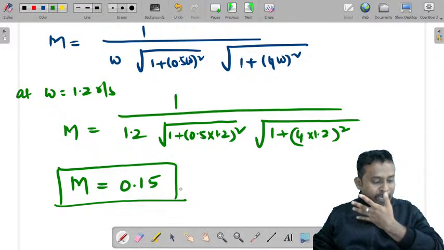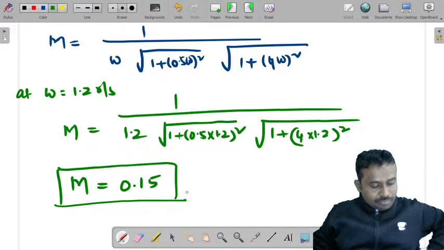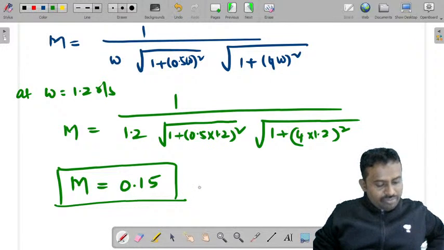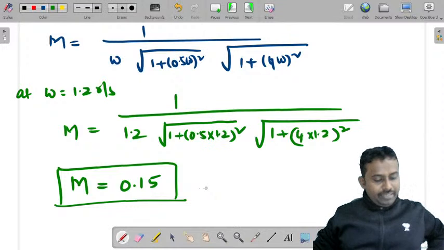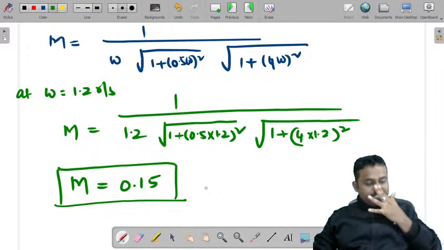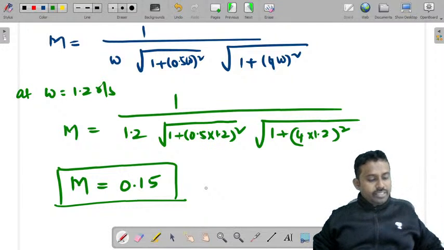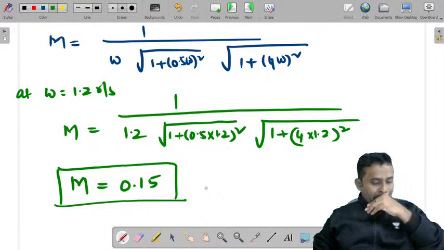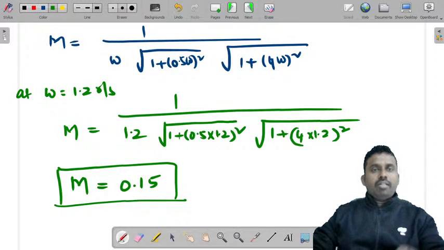Varsha, for 1.2 it is not 3.48, it is 0.145. That's correct. Varsha, recheck the calculation once. Sanjana has the correct value.